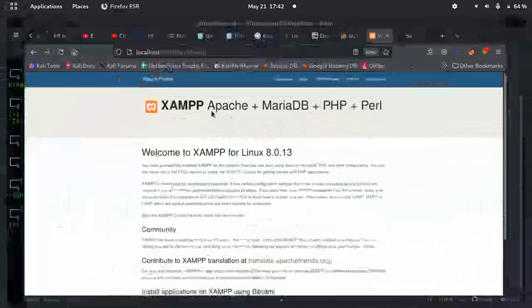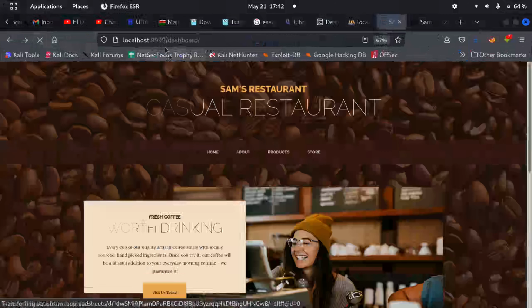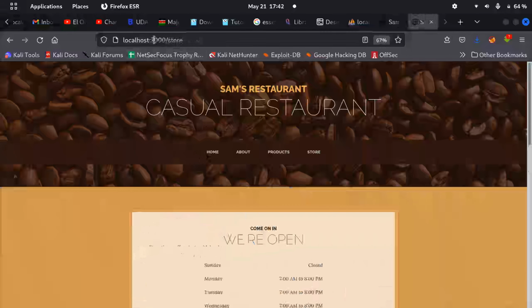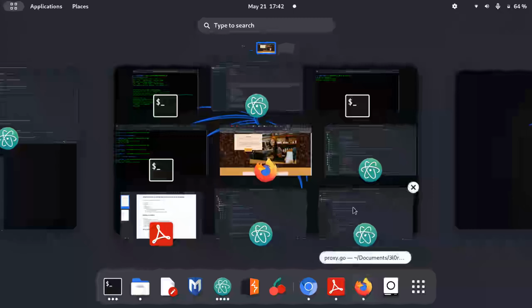If we refresh this page, our server is supposed to be running on port 7000, but you can see it's running on port 99999, or whatever port you'll be using. Such are the things we'll be doing. Creating proxies is nice. You guys should play around with them. If we ever get the time, we'll be doing it also.